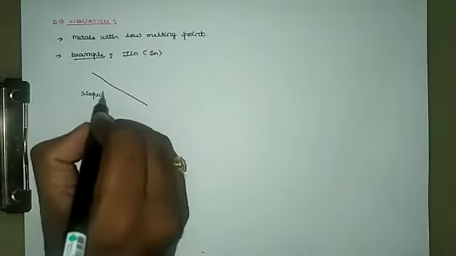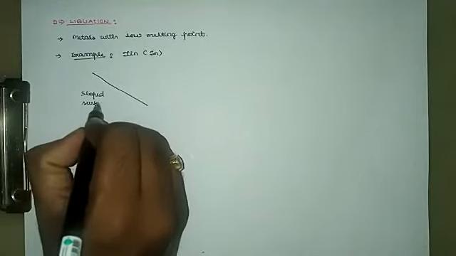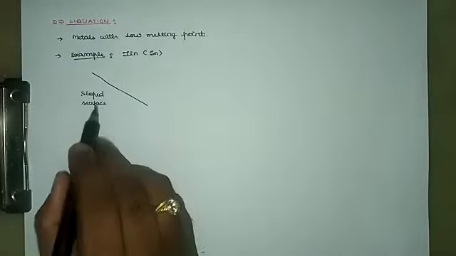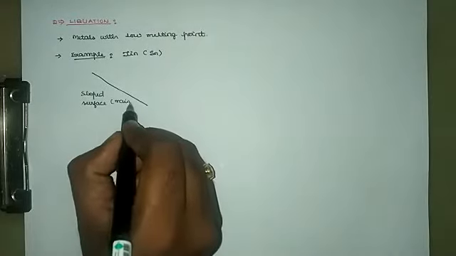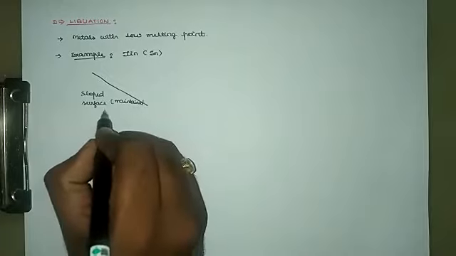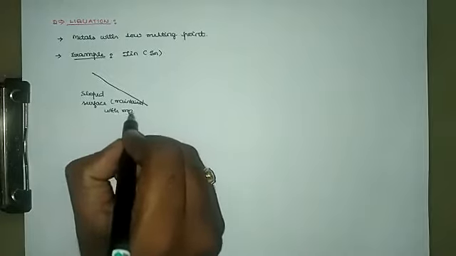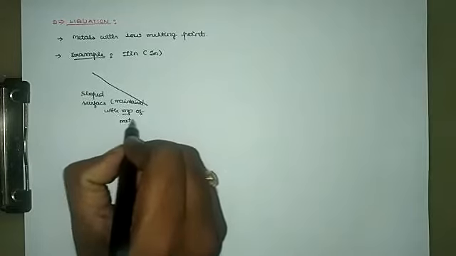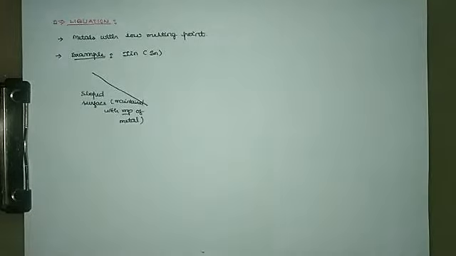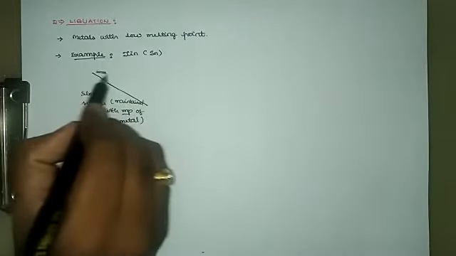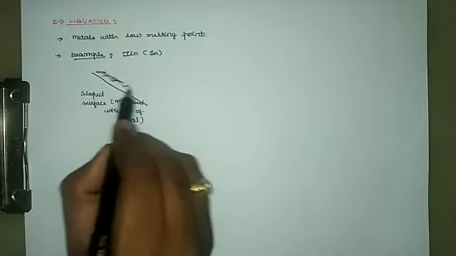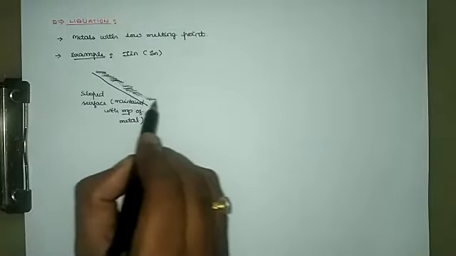The sloped platform is maintained at the melting point temperature of the metal. Now the extracted metal associated with impurity is taken on the sloped platform.